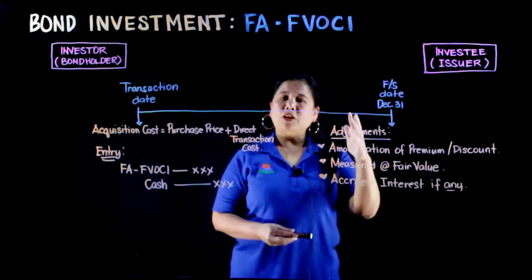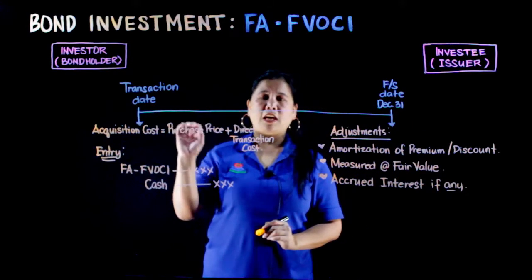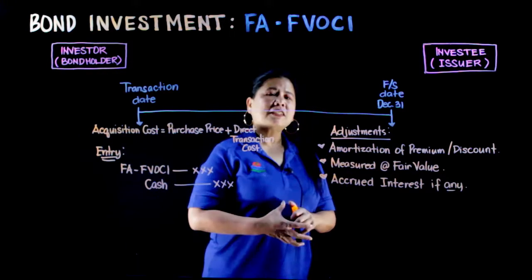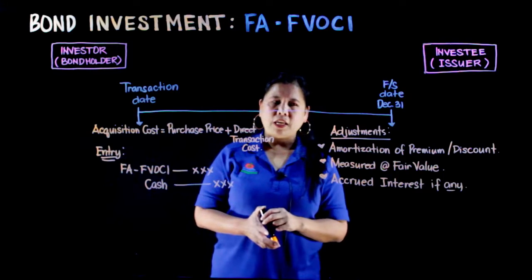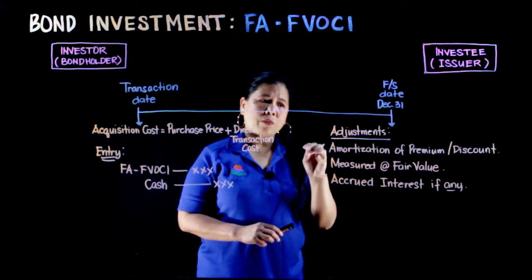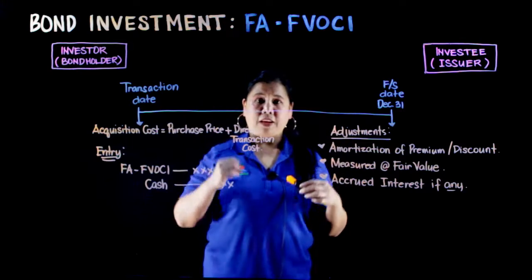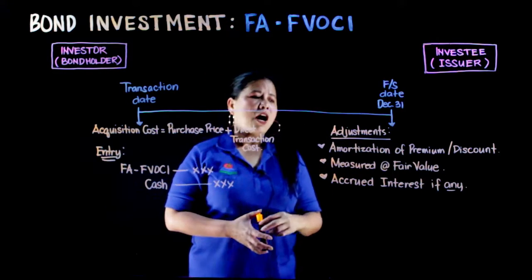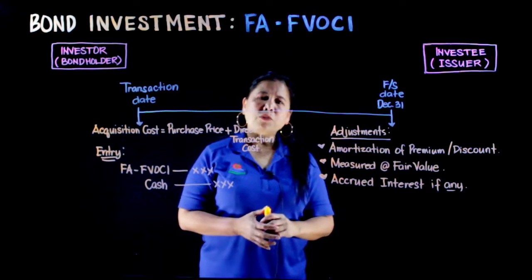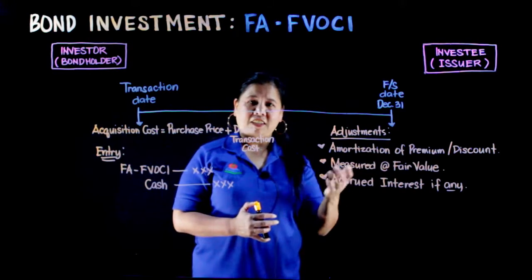Alright, so ito yung mga tatlong adjustments na gagawin natin on the financial statement date sa financial statement ni investor. Specifically sa ating income statement at sa ating balance sheets or statement of financial positions. So, first thing that we are going to do is to amortize any premium or discount meron si investor sa investment na ito. Then, we are going to measure this investments at fair value on financial statement date. At kung meron man tayong accrued interest na dapat nating i-recognize, i-adjust din natin yan.